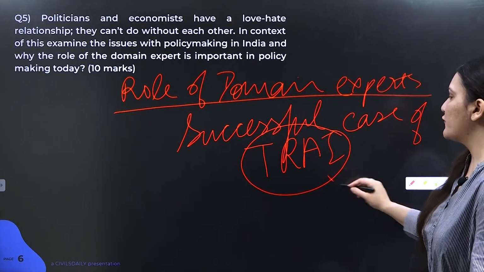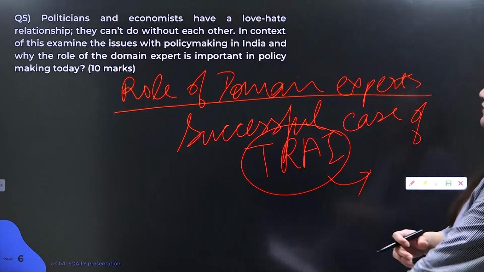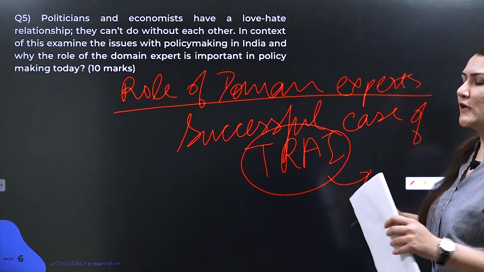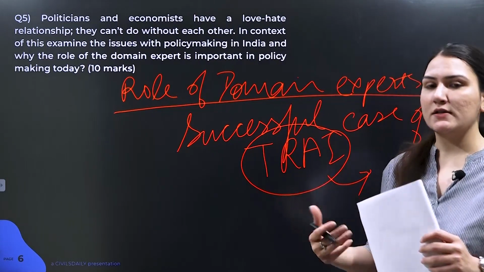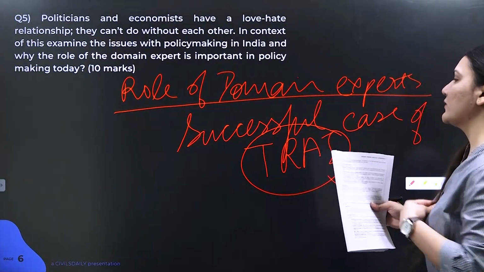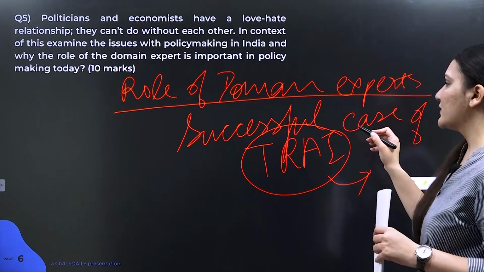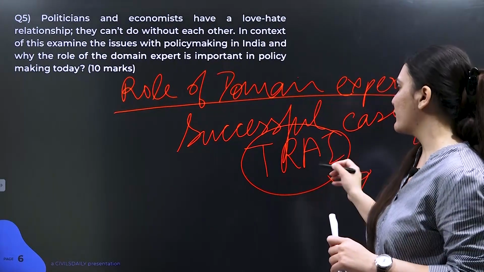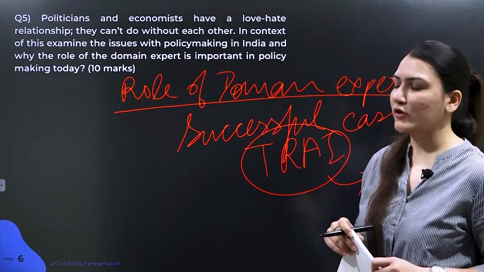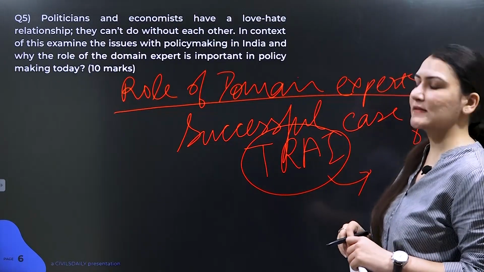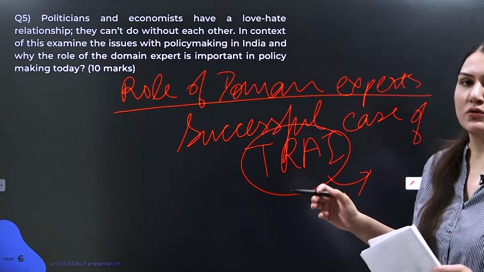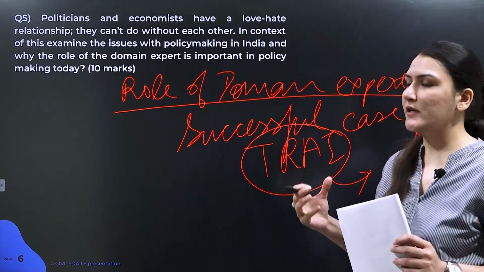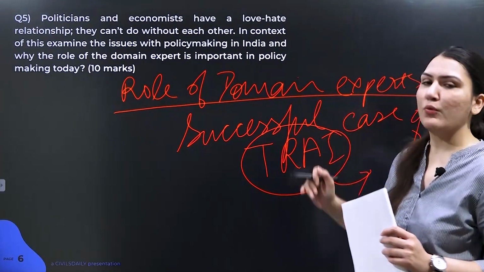Now TRAI also floated the draft net neutrality paper into the public domain, which further led to discussion of the issue of net neutrality amongst the wider public, and that allowed the policy makers to gauge the overall sentiment of the population. And that's why this successful case has been talked about here: first they have this domain expertise, and then they also proceed with the particular bills and drafts with appropriate discussions, etc. So this is important in policy making.